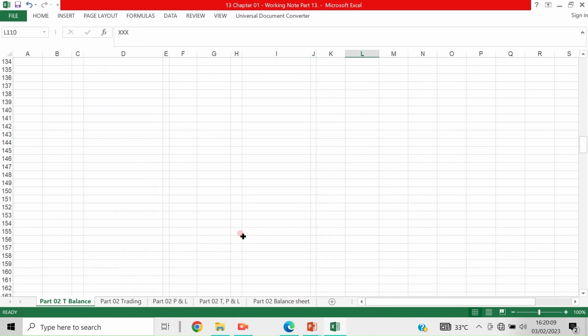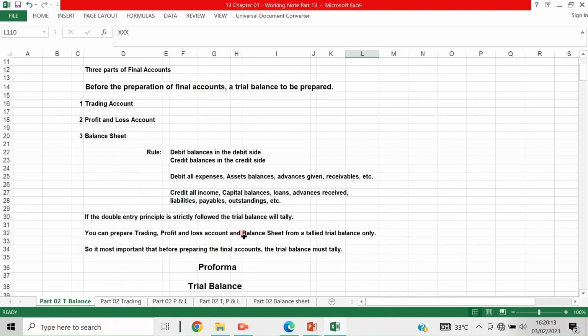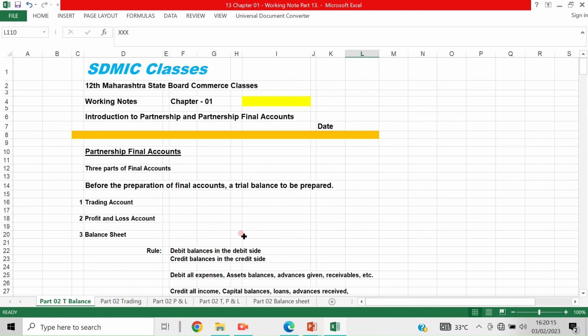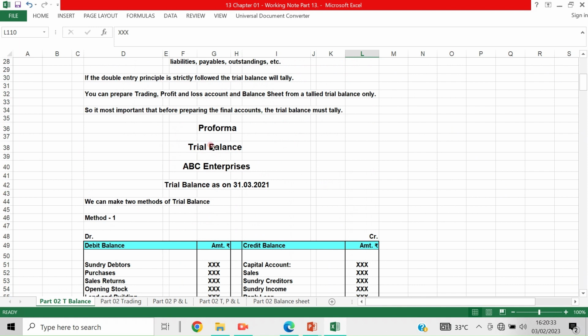Hope you understood this. This is very simple, nothing complicated in this. You have to just pay attention when we are making the final accounts and the adjustment entries. That time you need to be very attentive. So hope you understood how to make a trial balance.